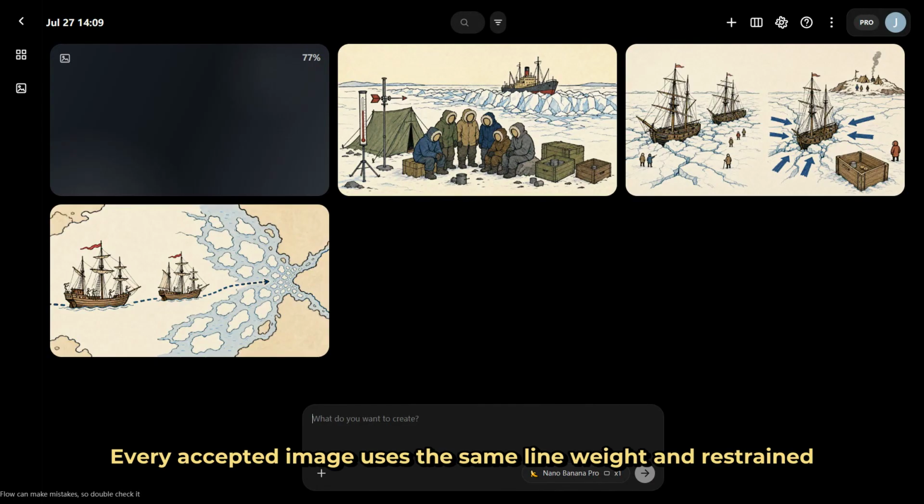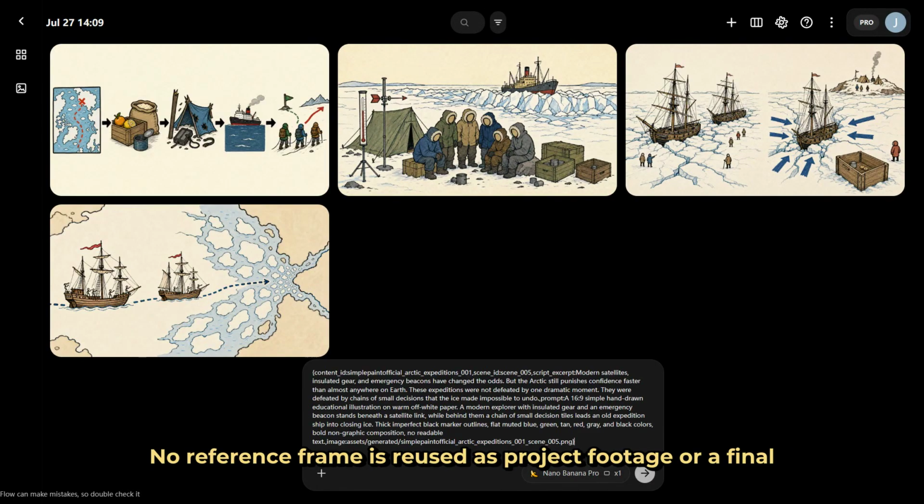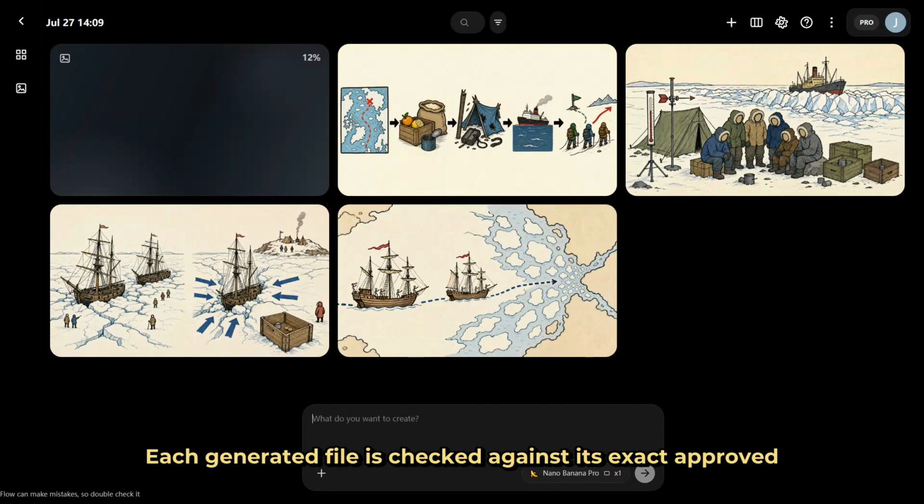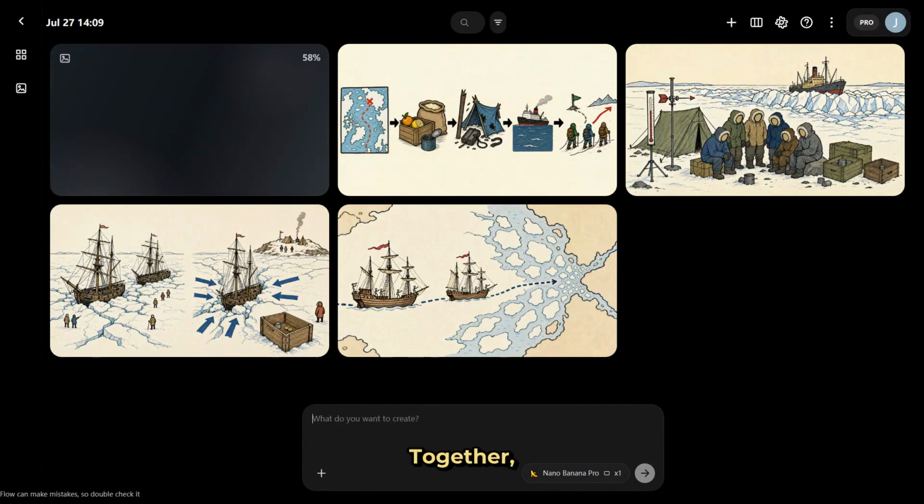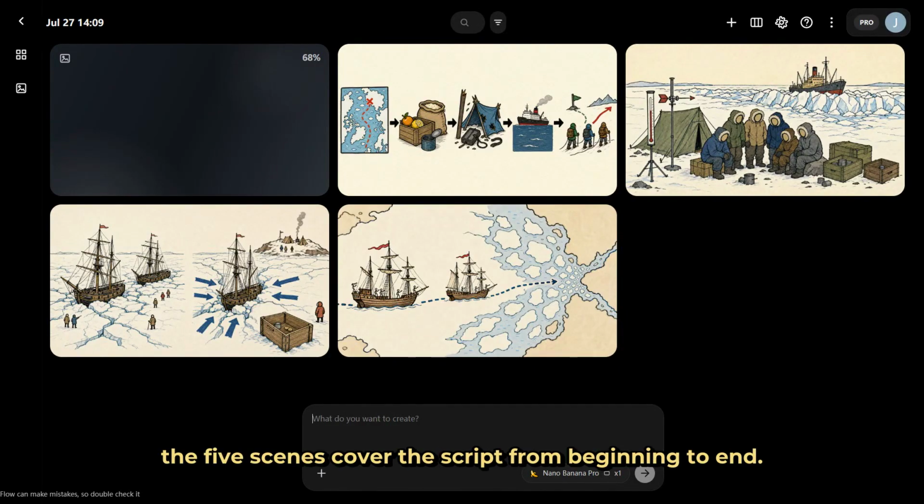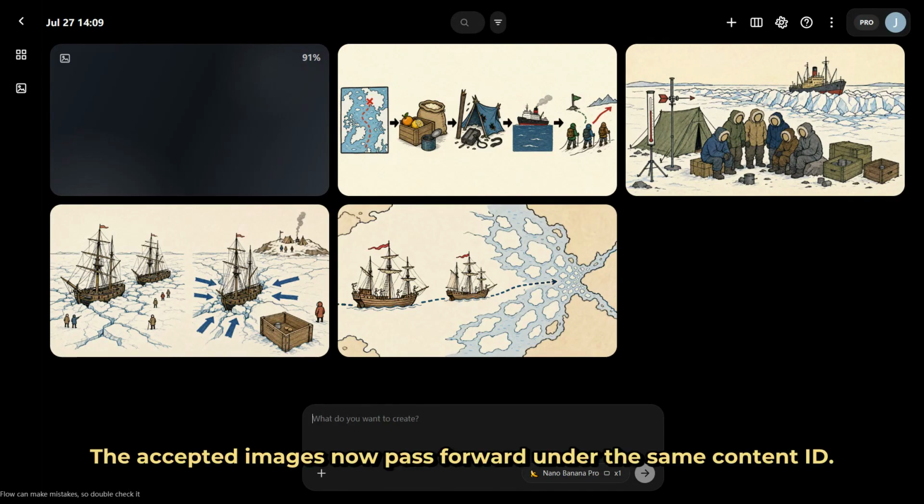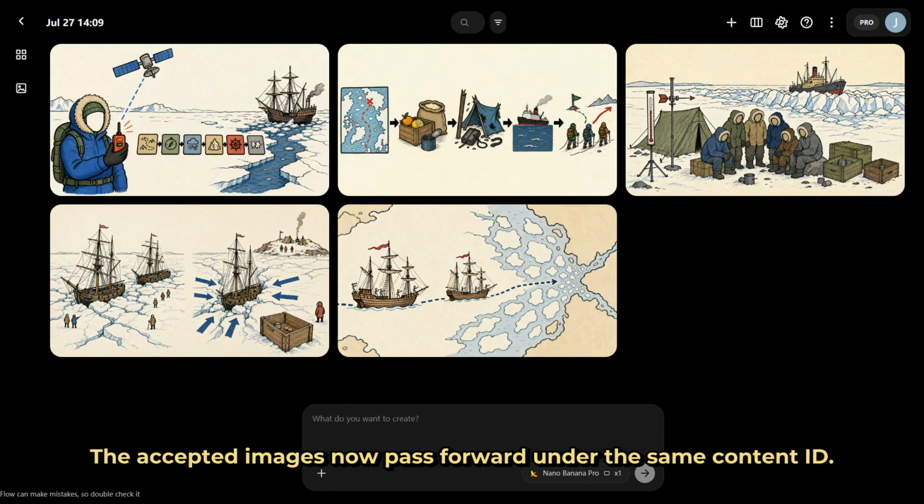Every accepted image uses the same line weight and restrained flat palette. No reference frame is reused as project footage or a final scene. Each generated file is checked against its exact approved script excerpt. Together, the 5 scenes cover the script from beginning to end. The accepted images now pass forward under the same content ID.